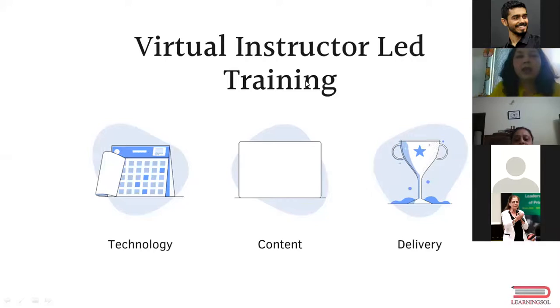What I have done is I have segregated the reasons for having great VILTs into 3: technology, content, and delivery. For the purpose of this session, we are going to stick to technology, and specifically to open source technology tools that we could use in our own VILTs, and make them from average to great. So let's start, and let's start well.